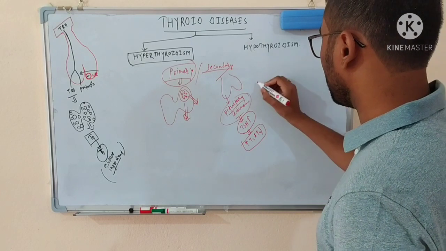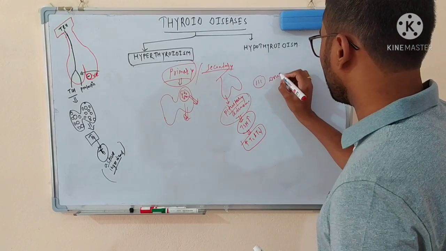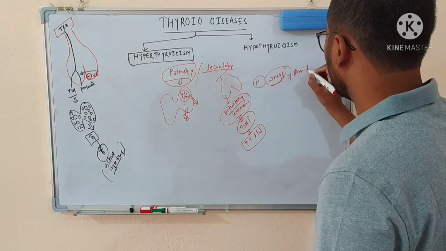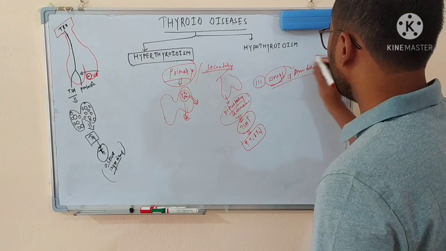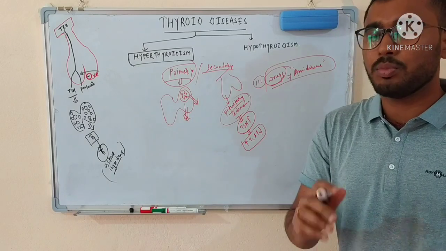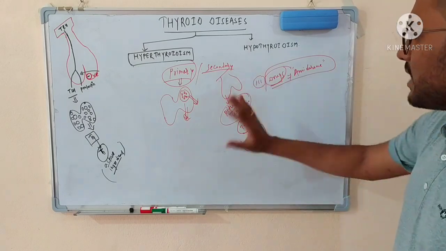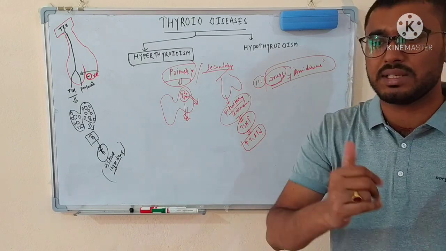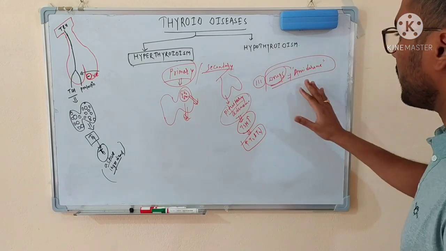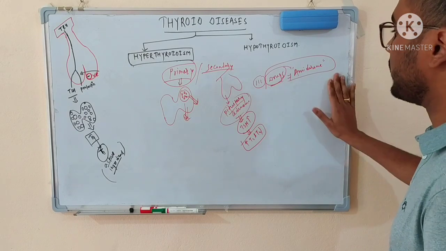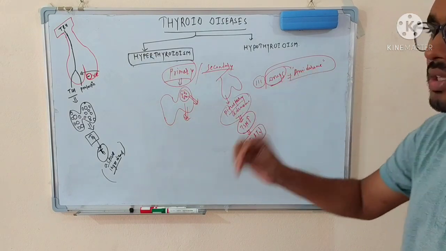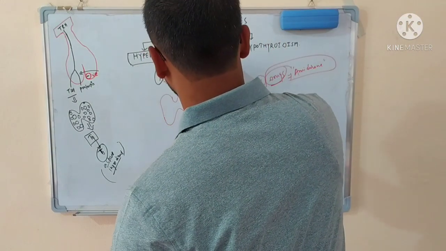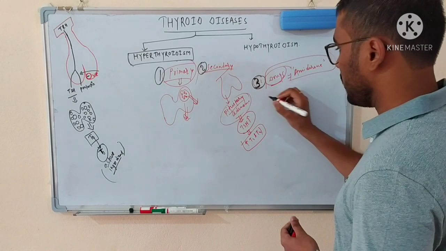Now the third cause is actually drugs. Let's suppose you are taking a drug like, for example, amiodarone, and this drug influences the thyroid gland to produce a large amount of hormone. So the gland itself does not have the behavior of producing a large amount of hormone; the drug is influencing the gland to do so. So in this condition it is not primary hyperthyroidism. Drugs are one of the causes of hyperthyroidism, but not primary. It has a different category. Let's suppose primary is cause number 1 and secondary is cause number 2, so drugs can be taken as cause number 3.